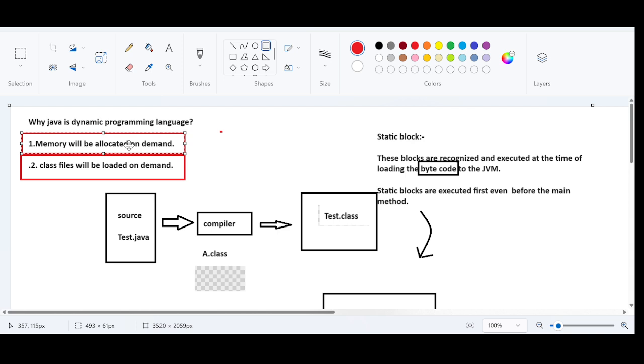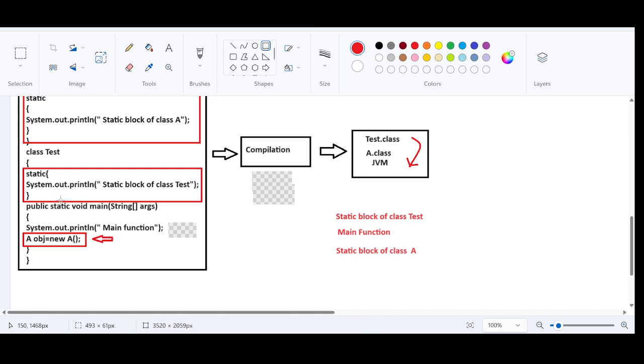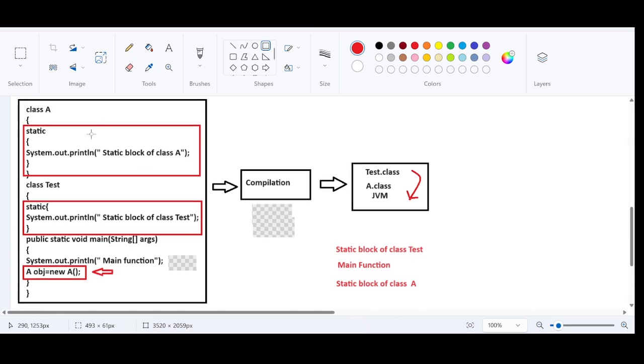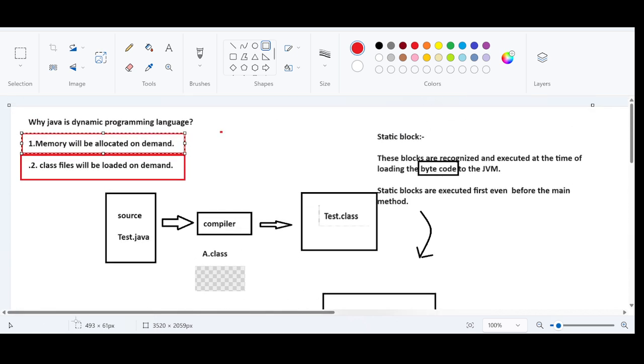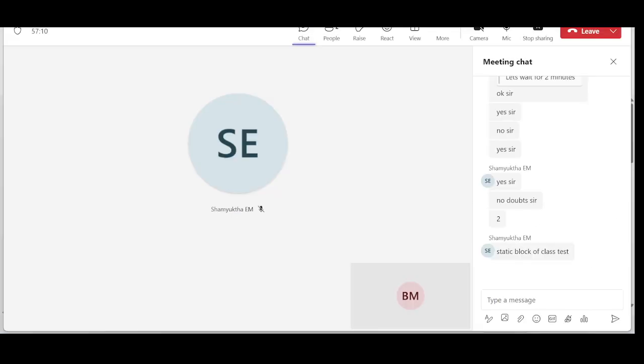Why is Java a dynamic programming language? Because first, memory will be allocated on demand, and .class files will be loaded on demand. How can one explain that .class files are loaded on demand? This is the good example. Use the static blocks and you can give the explanation taking two classes. Just type in the chat box if you have understood this topic. So this is the conclusion. Or if you need any explanation, you can